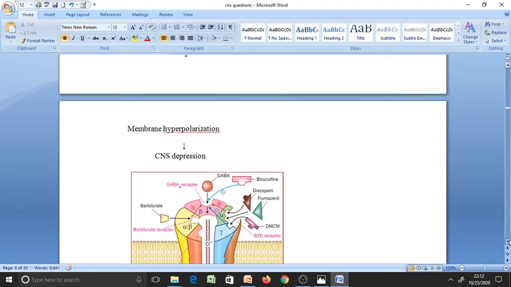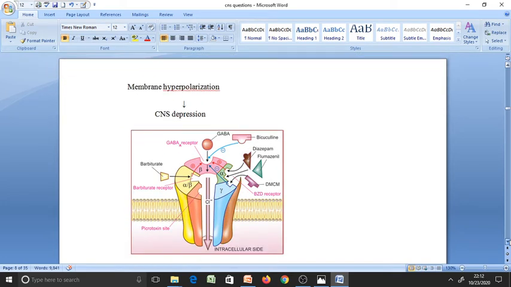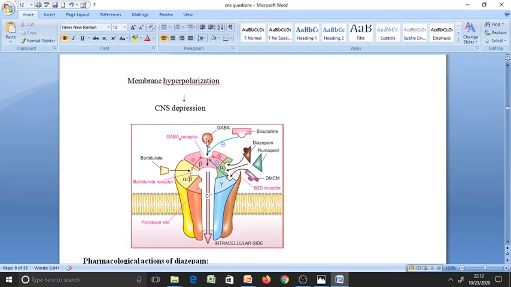Okay, this is the GABA A receptor. GABA receptors are pentameric anion channels. It has 5 subunits: 2 alpha subunits, 2 beta subunits and 1 gamma subunit. The GABA binding site is present in the beta subunit.